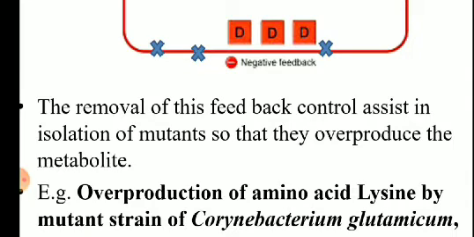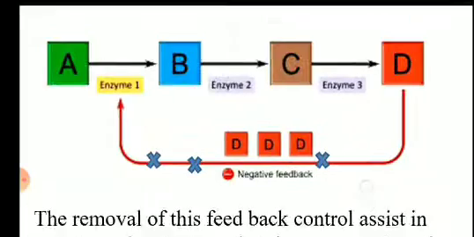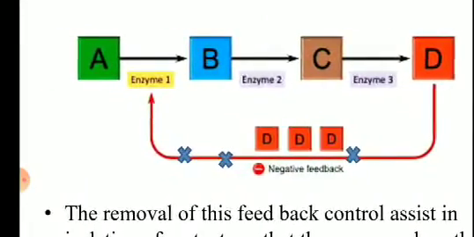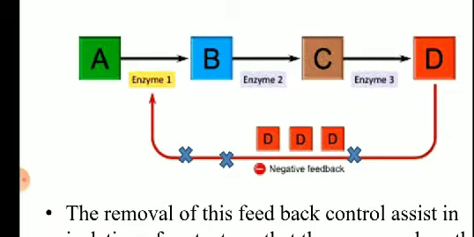So for that, what do we have to do? We have to remove the feedback control. As I have shown here, with the blue colored crosses, we remove the feedback control. If that feedback control is removed, A will be continuously converted into D. We will not stop enzyme 1 from carrying out its action.